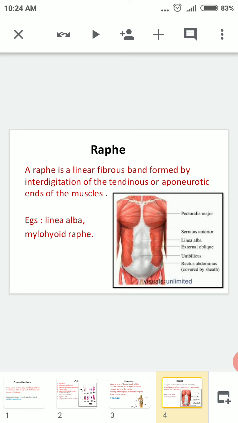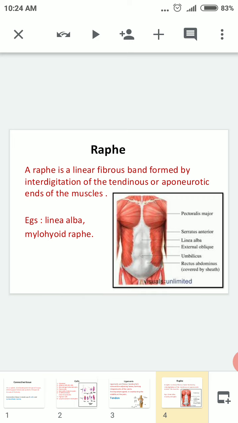What do you mean by the word raphe? In the abdomen, what you see is called a raphe. A raphe is a linear fibrous band formed by interdigitation of the tendinous or aponeurotic ends of the muscle. You have heard about six packs and all. So in the middle you see the part, no? See, the two muscles on either side are connected by a raphe.